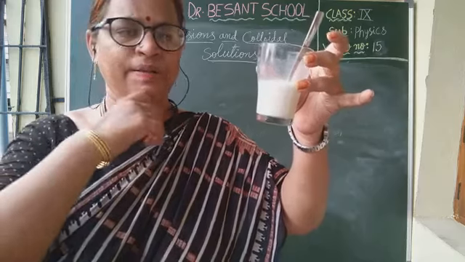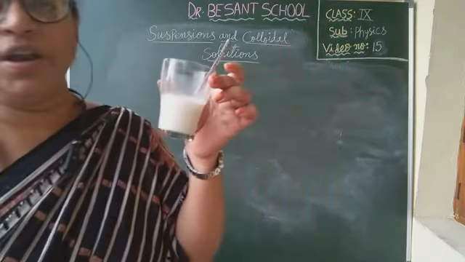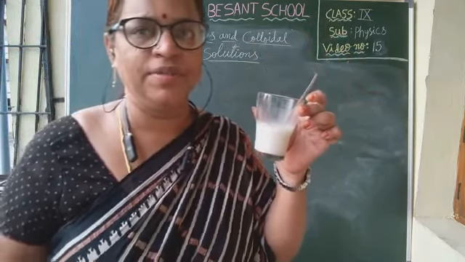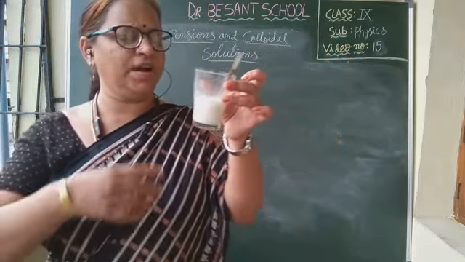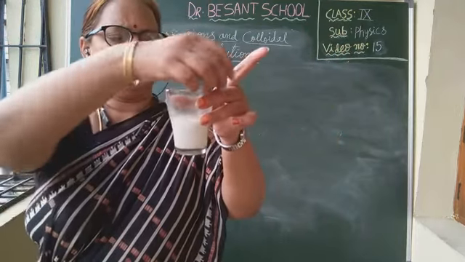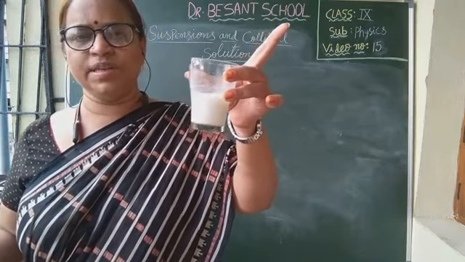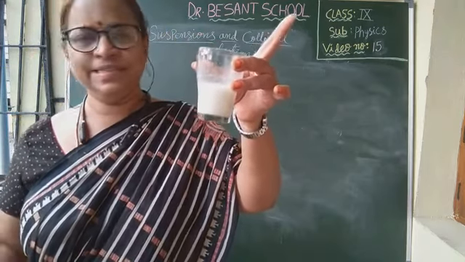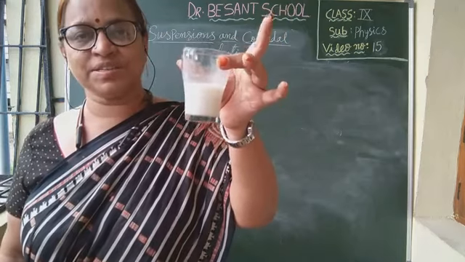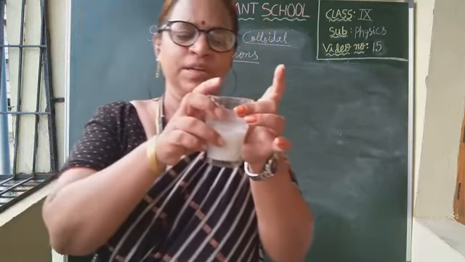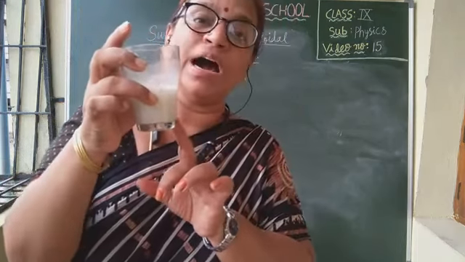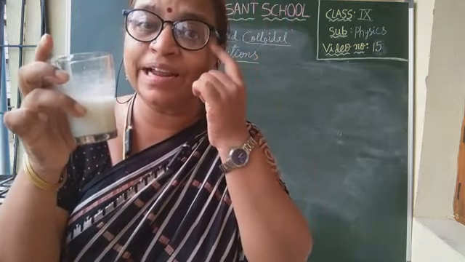Okay, children? Now, can we call it a homogeneous mixture when the solute is not getting dissolved completely? No, it is a heterogeneous mixture, in which the solute particles are visible to our naked eye.